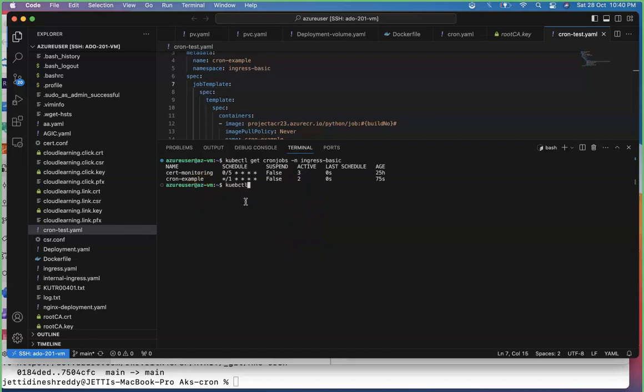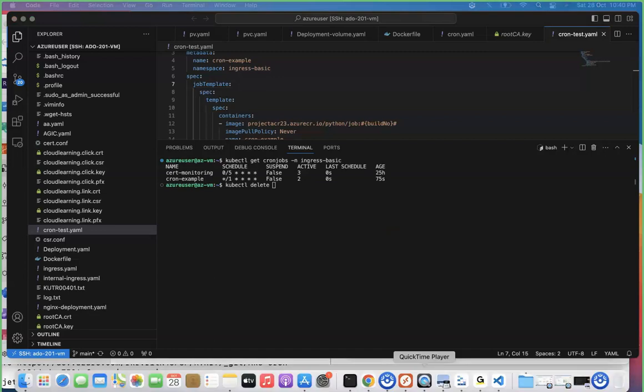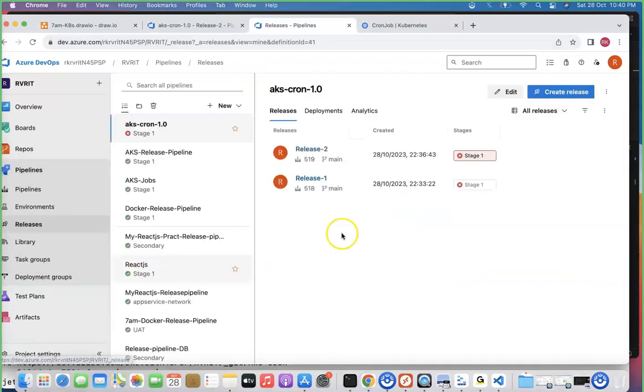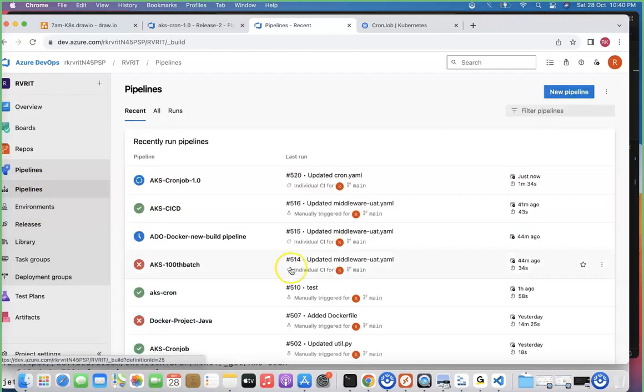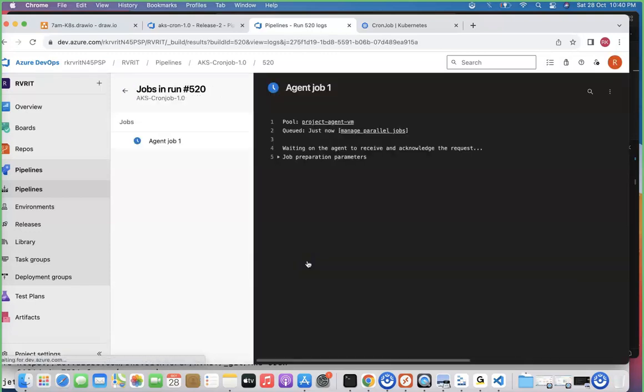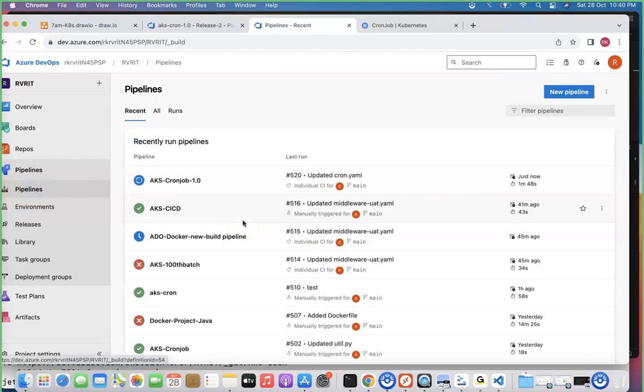I'm just deleting this one with kubectl delete. I think it will be overridden anyway. Let's go there and double check whether it's overridden or not. Go to the release pipeline. No, the third entry has not come yet. It should come now. Let's check the build pipeline. It's still running, team. It's in the queue. Maybe the agent is busy picking up some other build pipeline. Let's cancel those things so that our process will proceed.